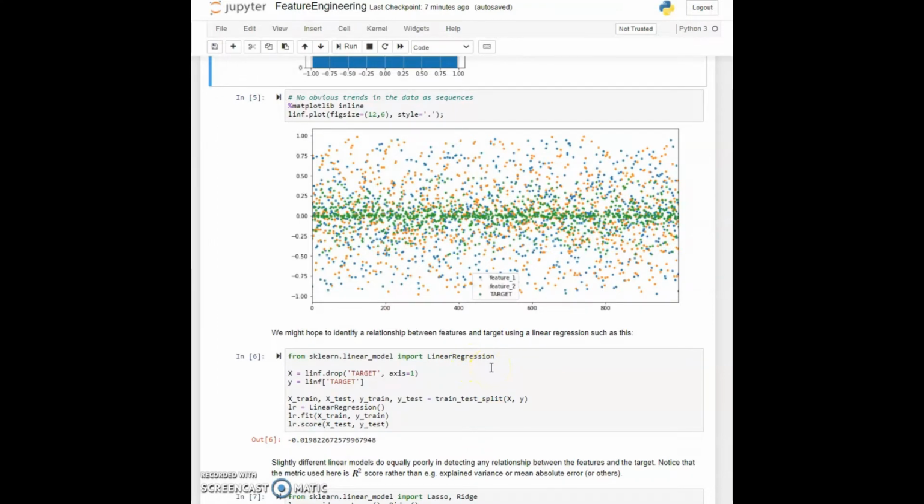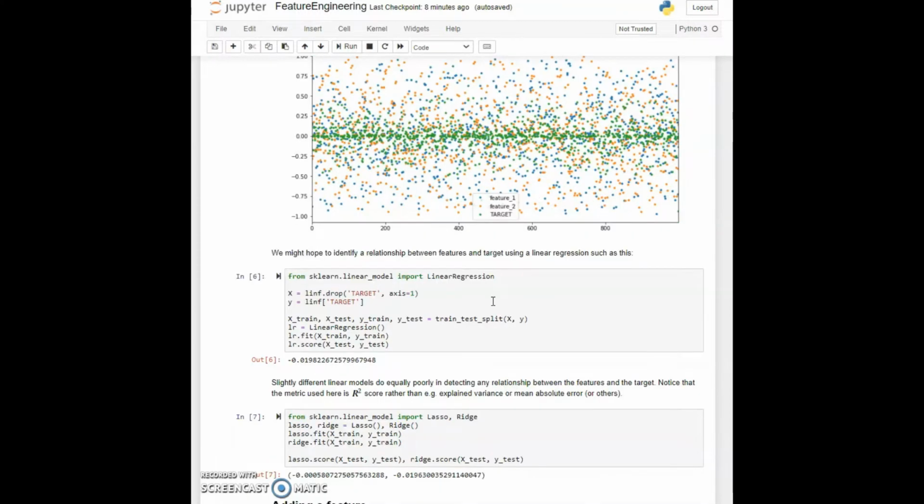And we'll do a train test split. We'll construct our x by dropping the target column, and we'll construct our y, as we often do, by just selecting the target column. We'll do our train test split in exactly the straightforward way that we've done numerous times before. Now let's construct a linear regression object.